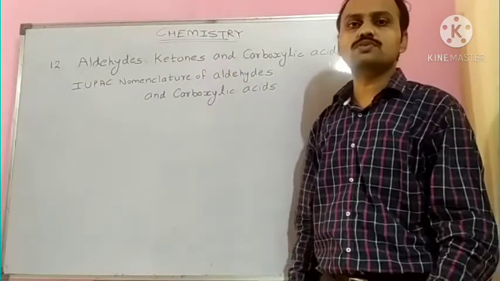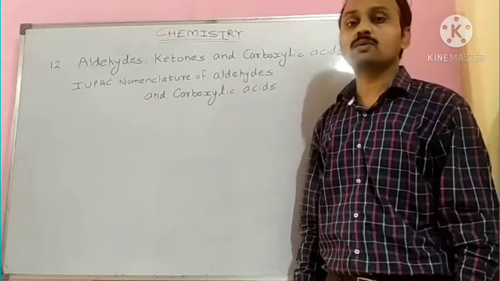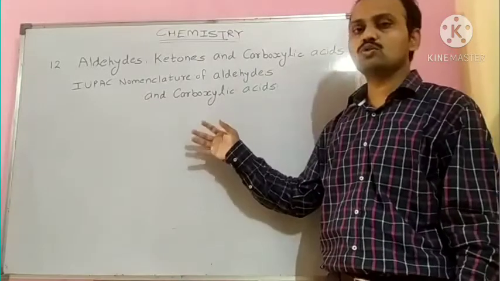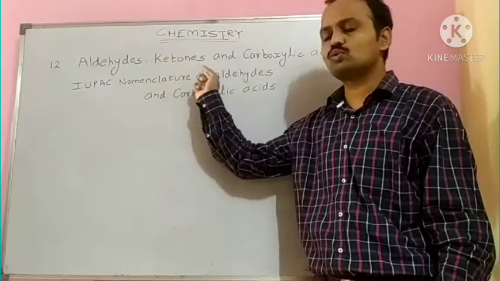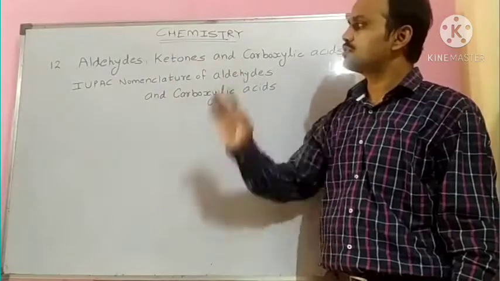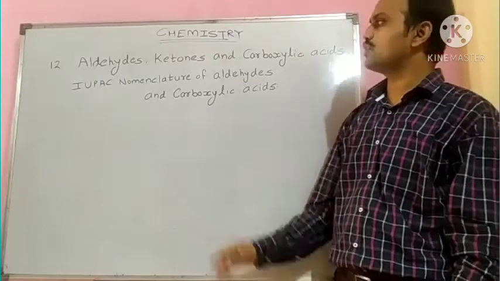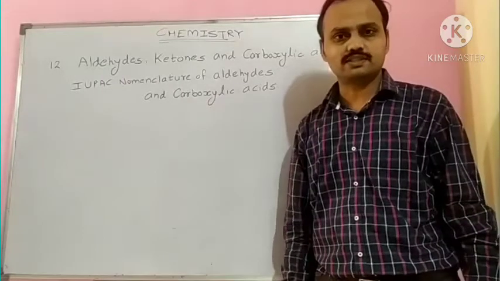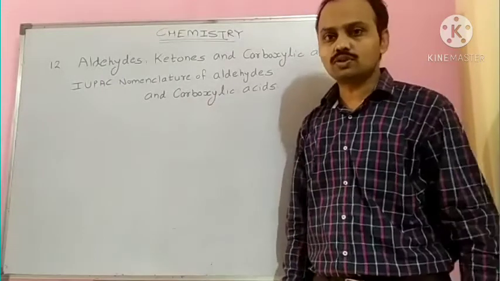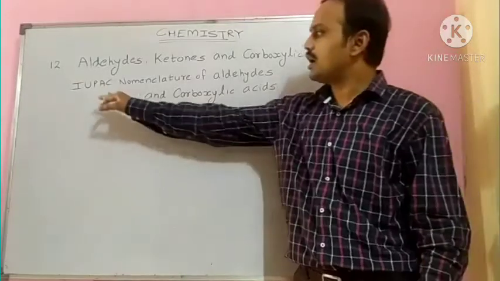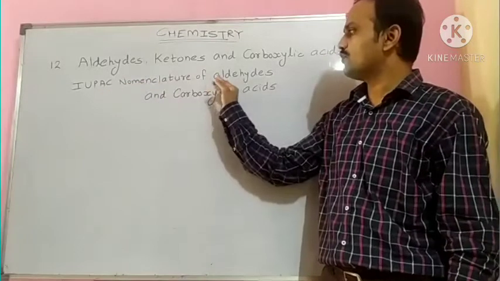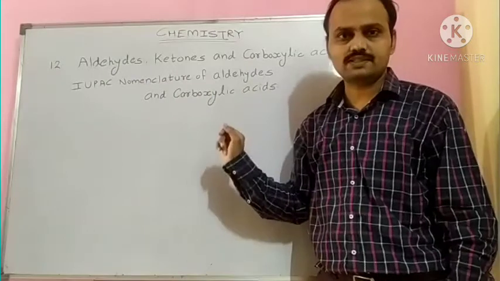In the session on aldehydes, ketones and carboxylic acids, in previous lectures we have studied the definition, introduction and classification of these three functional groups. The carbonyl carbon, C double bond O, is the characteristic functional group in these structures. In this particular video, we will see the IUPAC nomenclature of aldehydes and carboxylic acids.